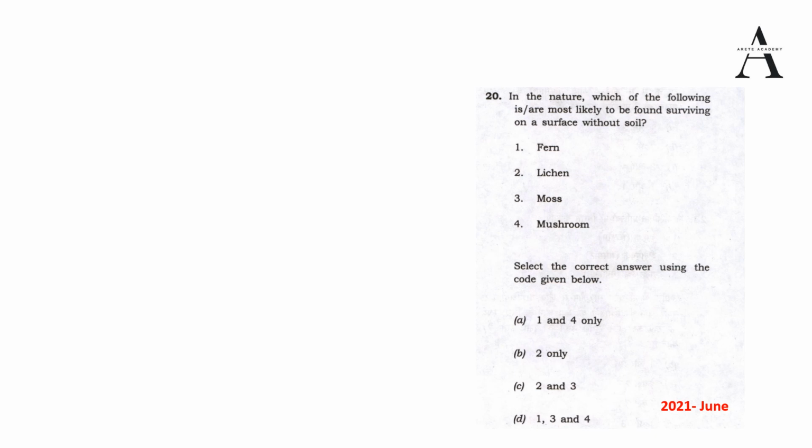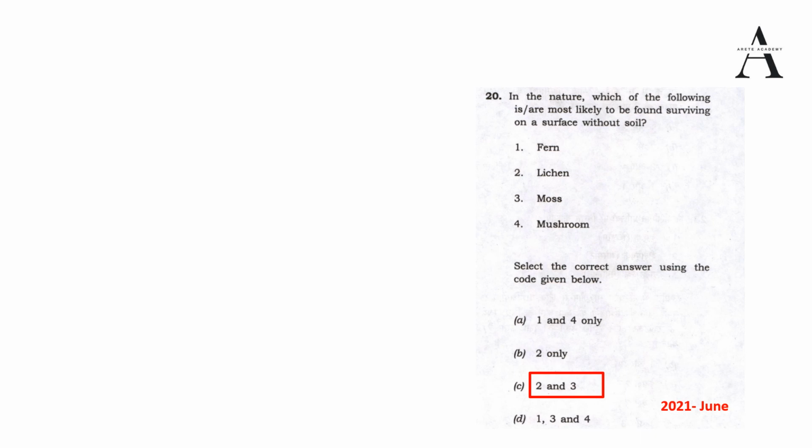Mushrooms we know are saprophytes. You also must have observed that they don't need any soil. But now we have to look for the combination. If we remove option number 1, we are left with B and C, that is 2 and 3. So 2 is definitely there and moss we know will be there. So the answer is 2 and 3. Had it been 2, 3, 4, then we would have marked 2, 3, 4.